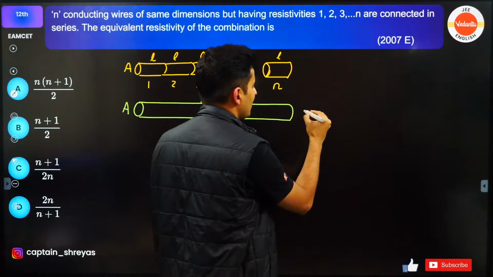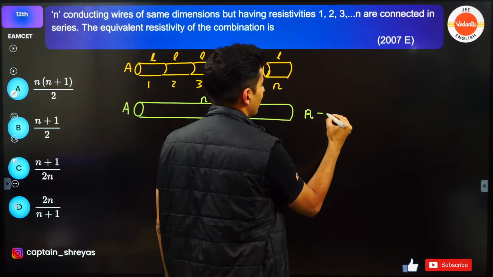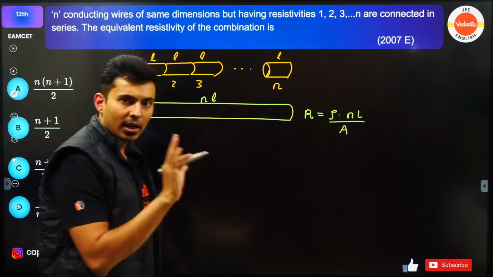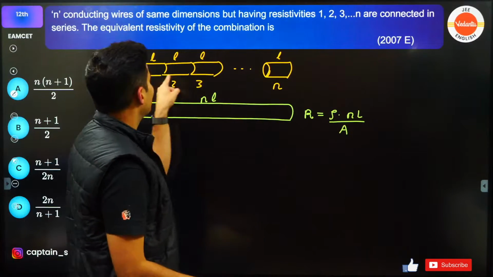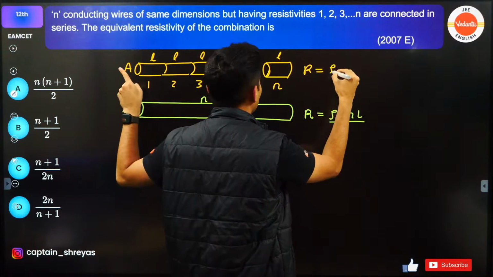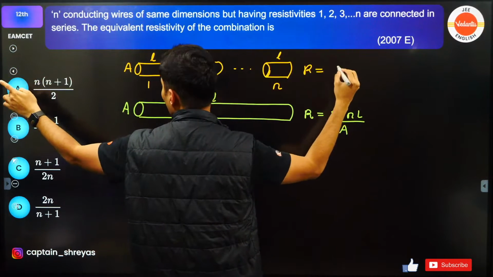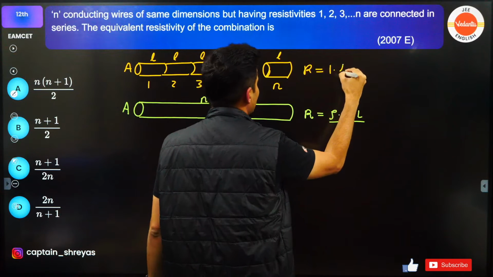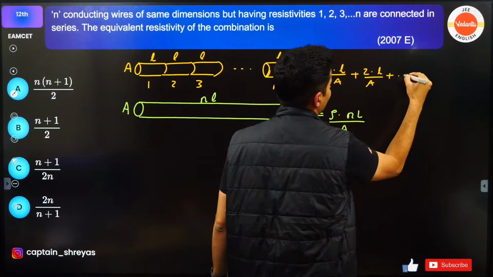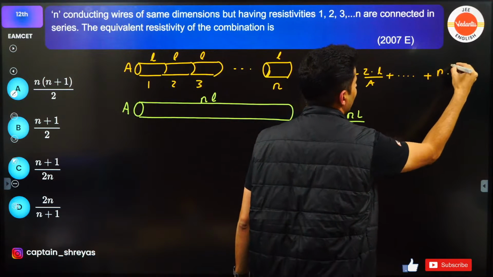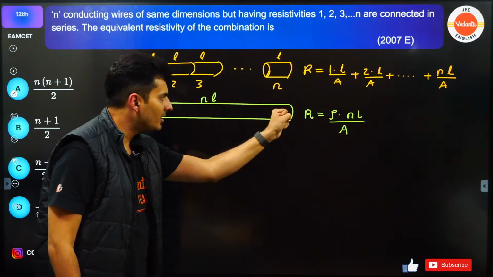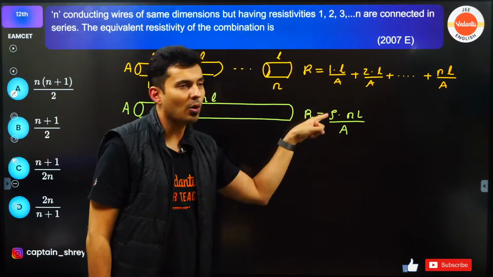The resistance of this will be rho times L, where L is NL, divided by A. Agreed? Whereas the resistance of all these things together will be rho 1 times L divided by A, next one 2 L by A, plus 3 L by A, like that up to N L by A. Now obviously all these together and this one have the same resistance, so just equate these two.